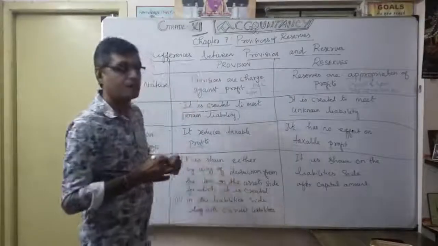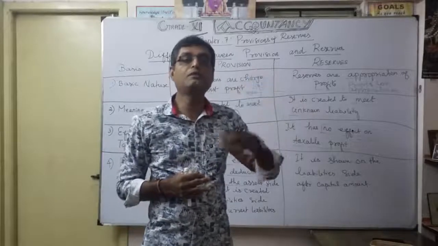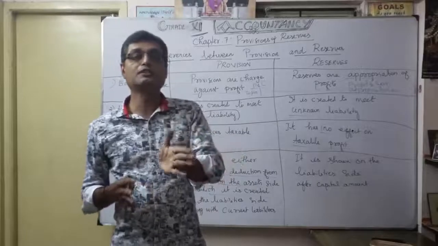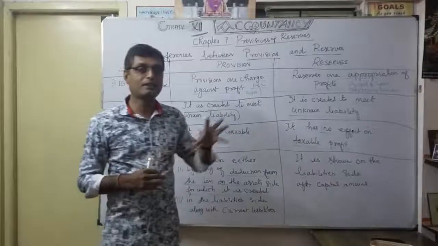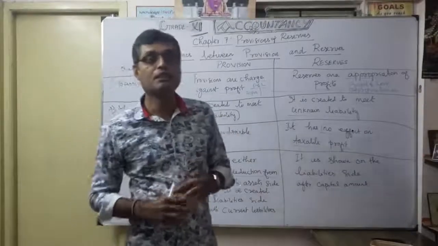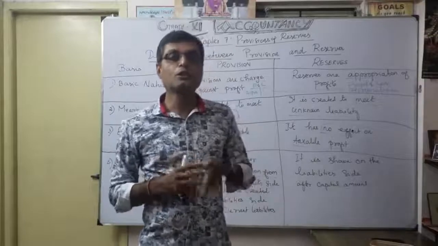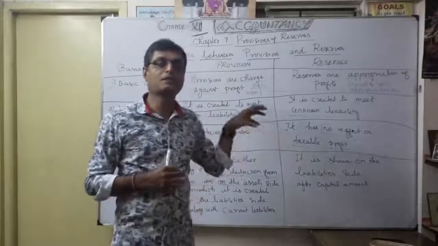That means any asset is reduced by the provision for depreciation. Then only you show the exact value of the assets for the current year. That's why the balance sheet gives the financial position of the company, so we reduce the depreciation provided from the particular concerned asset.